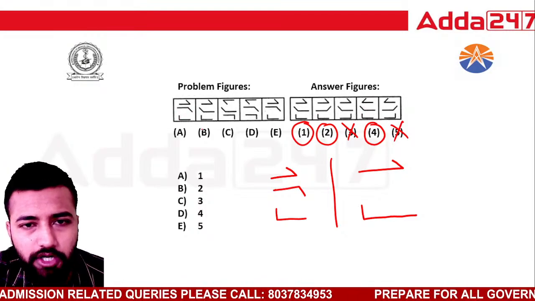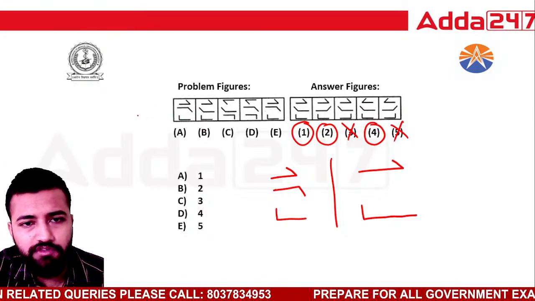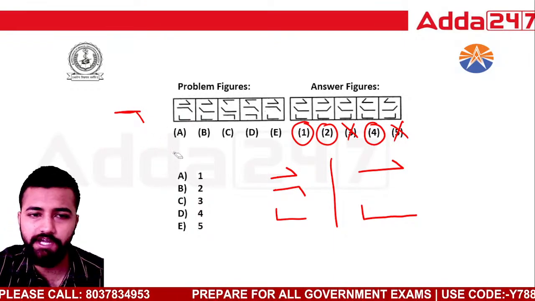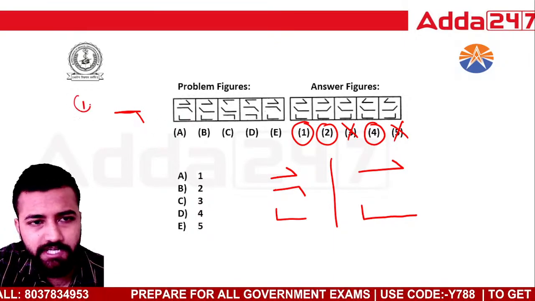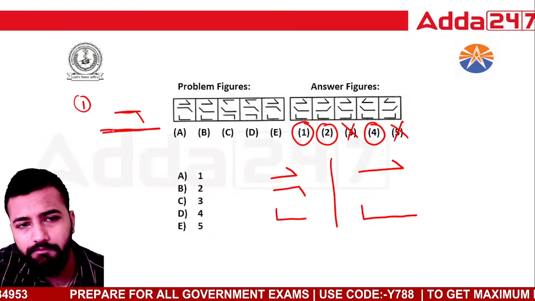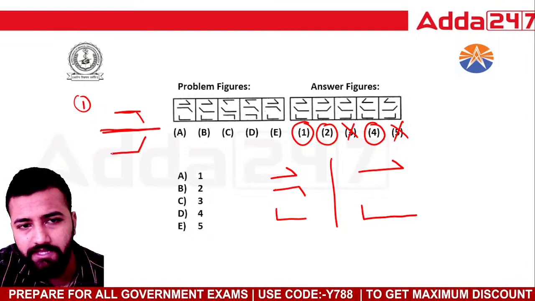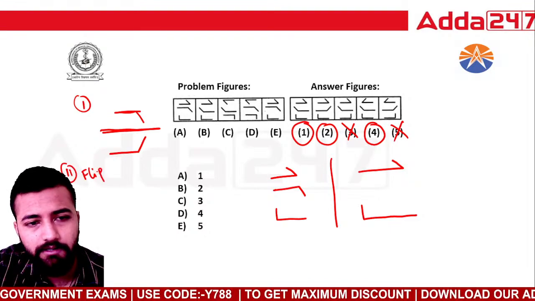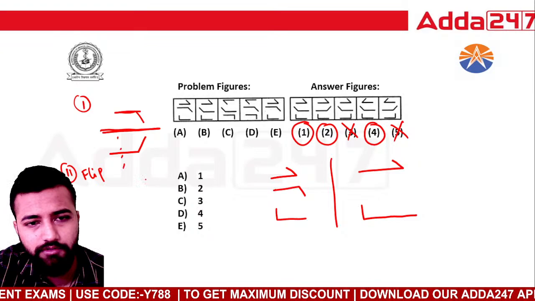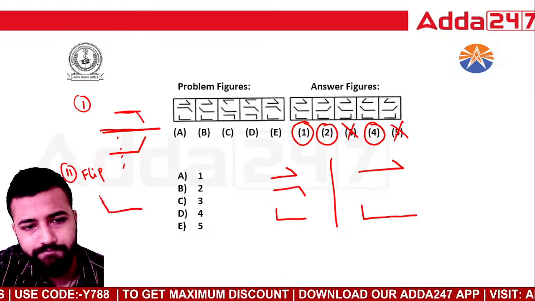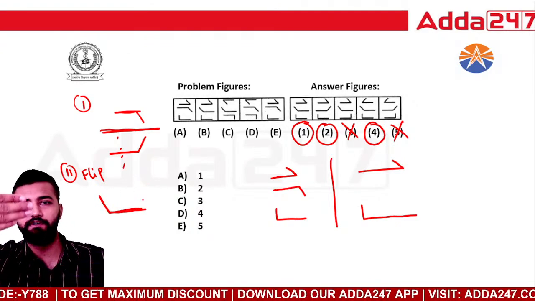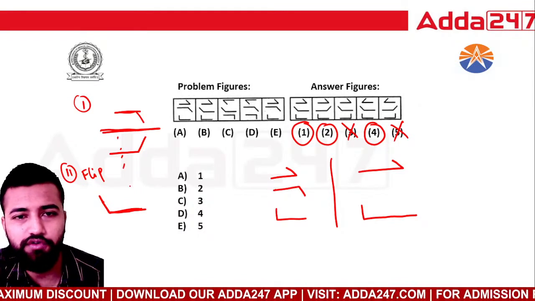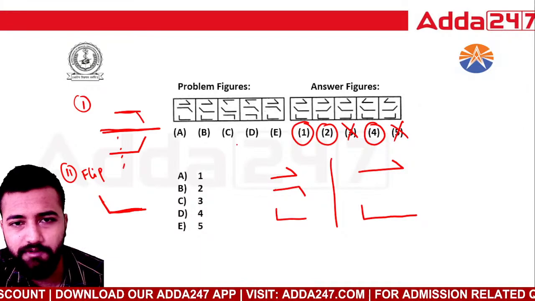Okay, let's see the middle portion now. This was like this and suddenly it has turned like this. Okay, I got the idea. What they did is, in the first step, you have to put a mirror at the bottom. When you put a mirror, this will become like this. And then in the second step, you have to flip it vertically. Vertically flip it and it will become like this. So first like this and then flip. We have to put a mirror and then just flip it, right?